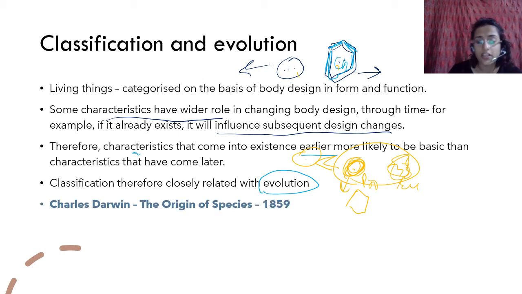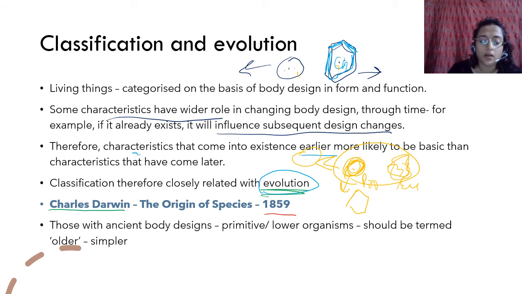Okay, so classification, evolution का जो idea था, that was given by Charles Darwin in the Origin of Species. I hope you already know the name of Charles Darwin, because he's a very famous person, and he is basically the reason why evolution and all these things have come into focus. He gave the idea of evolution in the Origin of Species, that is the name of his book, in 1859.